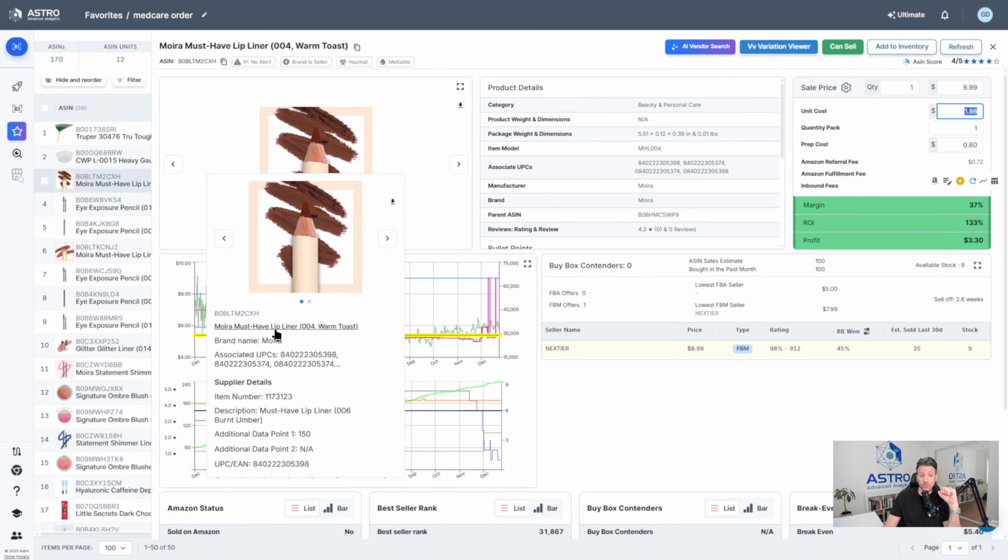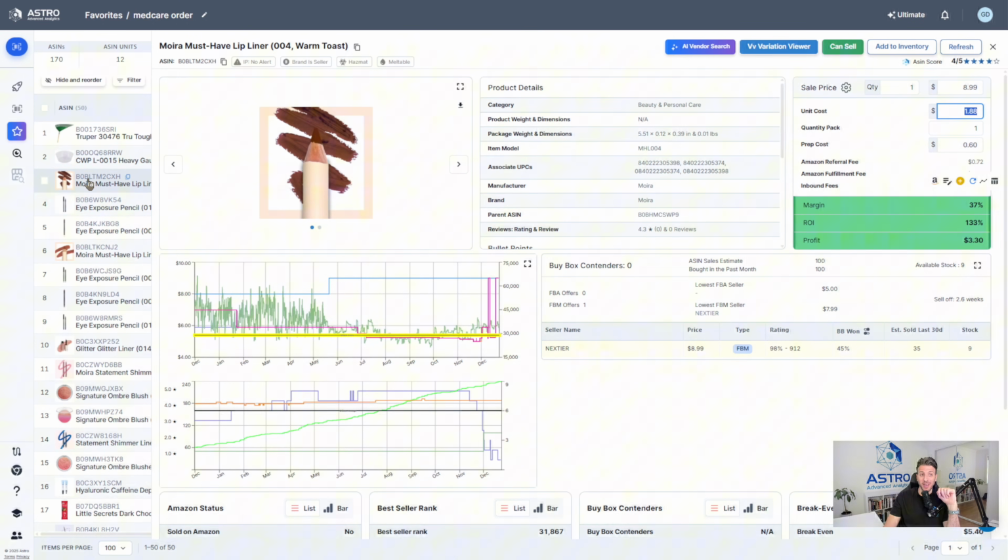So I'm seeing the title from Amazon is Mira or Moira, I'm not too sure how you pronounce that. Must have lip liner 004 warm toast. And I see that the product it matched from Medicare is actually incorrect, because it says here it's must have lip liner 006 burnt umber. So they do have a matching UPC. That's how it was found, but it's an incorrect product.